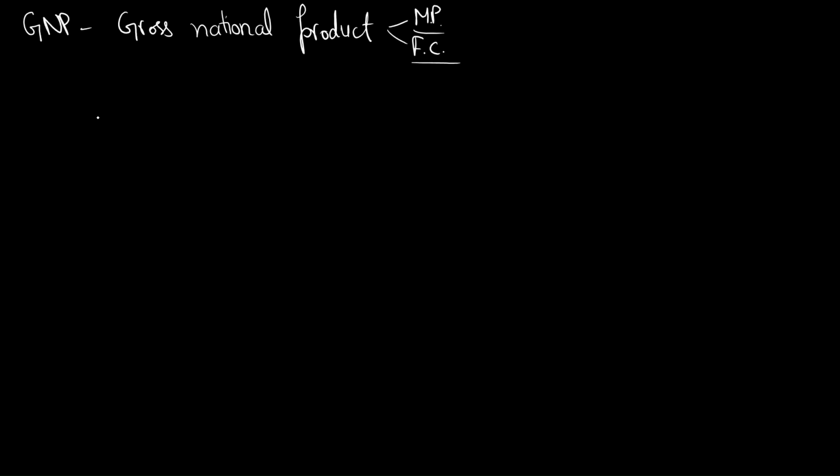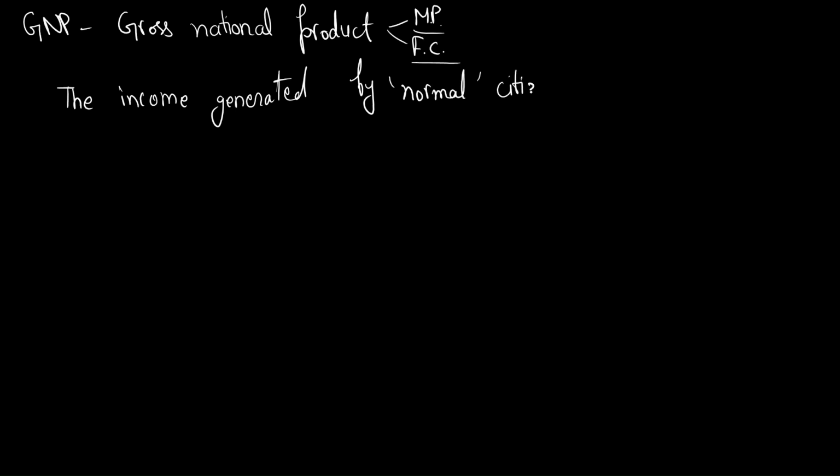Gross national product is, okay, let me write it down. The income generated by normal citizen of a country within or outside the country. India I am writing, but let's not write India, citizen of a country.